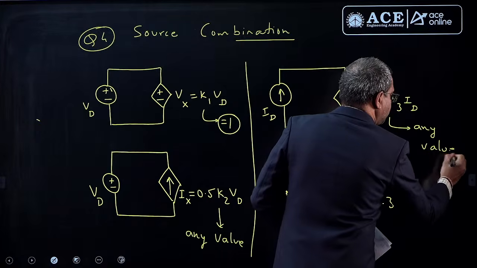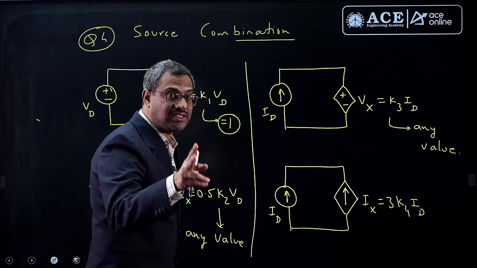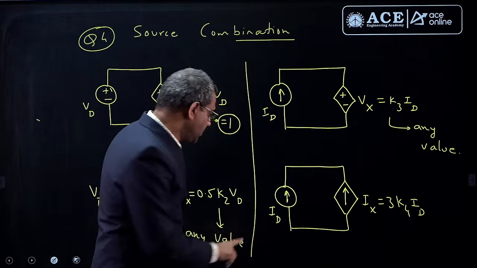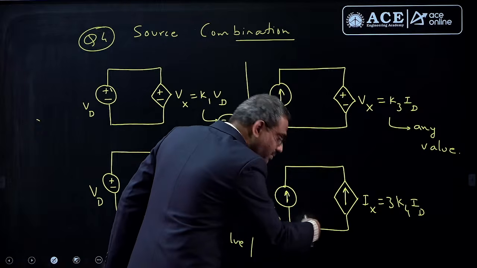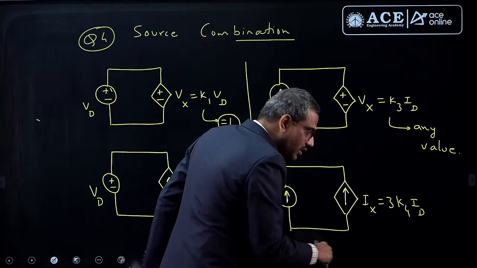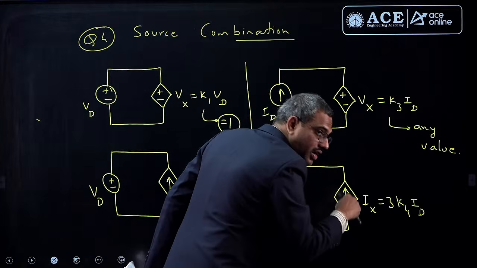But see this combination, there are 2 current sources. Two current sources can be connected in series provided they satisfy KCL. If this is ID, you cannot have any value other than ID in the same direction. So ID here, this also should be ID. If this has to go down, K4 should be negative and the overall answer should be downward ID.